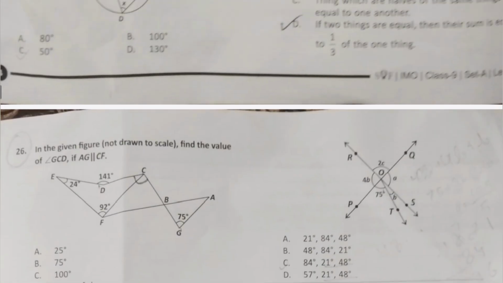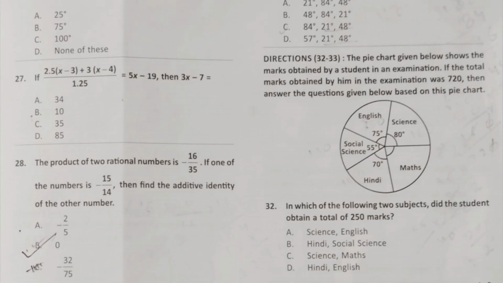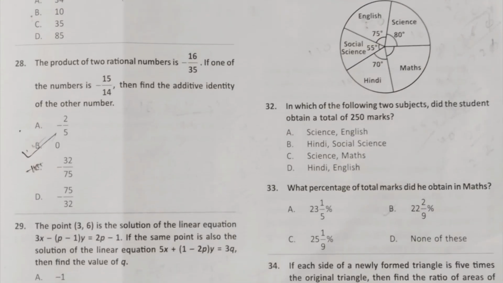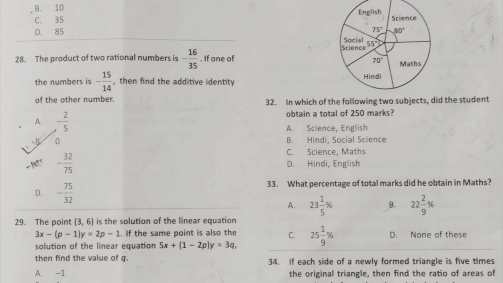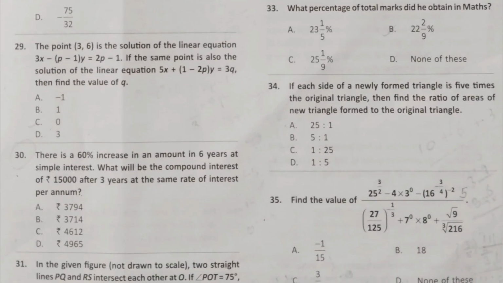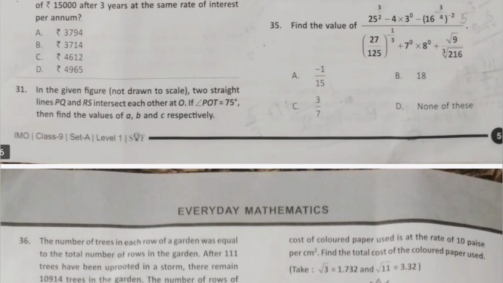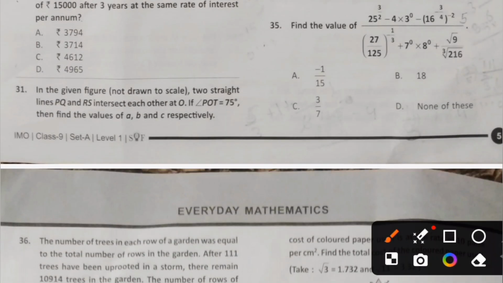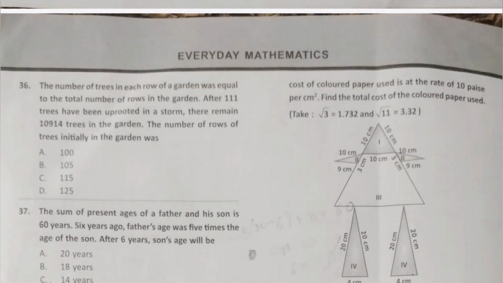In question number 31, the answer would be option number C. Talking about question number 32, the answer would be option number B, Hindi and social science. In question number 33, the answer would be option number B again. Talking about question number 34, the answer would be option number A. Talking about question number 35, the answer would be option number D. Now let us move forward to everyday mathematics.